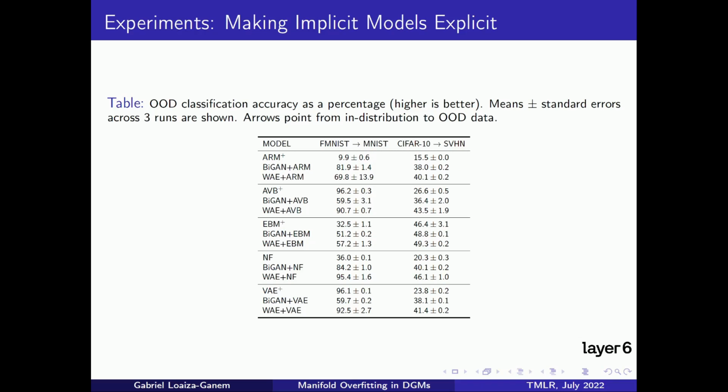Finally, we also carry out experiments to verify the usefulness of having endowed implicit models with density evaluation. A known failure mode of likelihood-based methods is that they sometimes assign higher likelihoods to out-of-distribution, OOD, data than they do to in-distribution data. For example, models trained on Fashion MNIST assign bigger likelihoods to MNIST than they do to Fashion MNIST, and the same happens with CIFAR10 and Street View House Numbers.